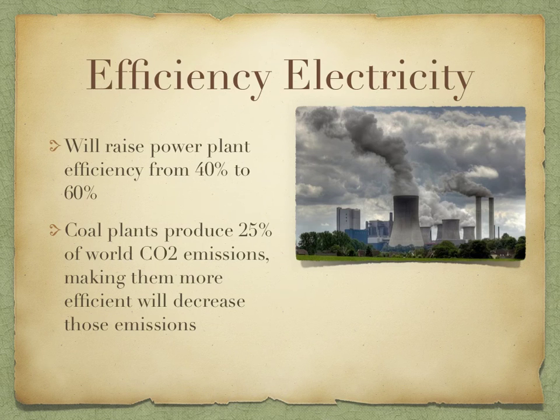The next wedge is efficiency electricity. Power plants make up 25% of CO2 emissions in our world, and by decreasing that and making their efficiency go from 40 to 60%, it will have much less emission of CO2 gas, which will help our Earth.